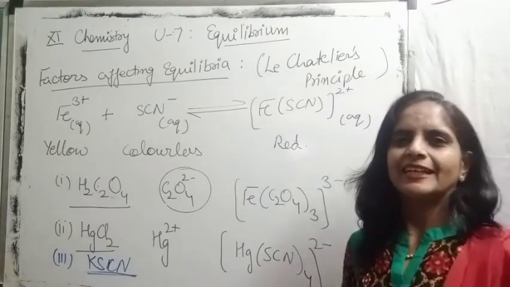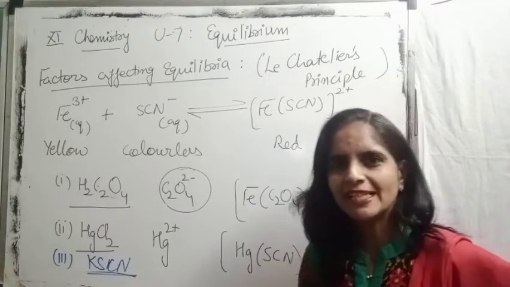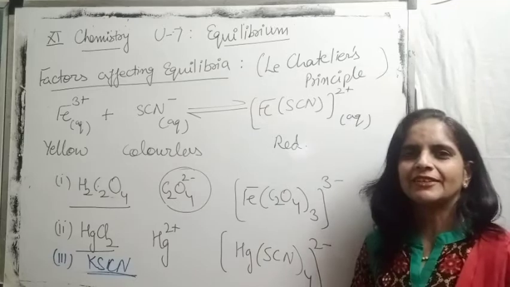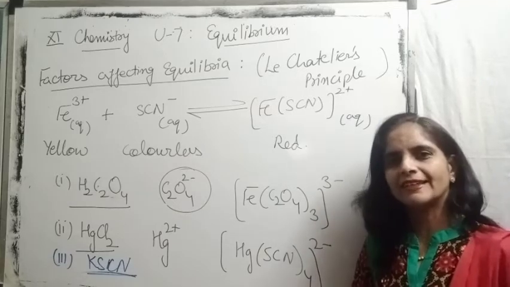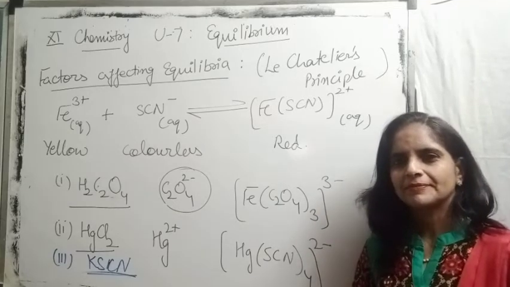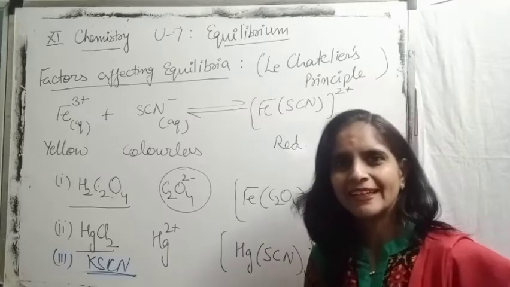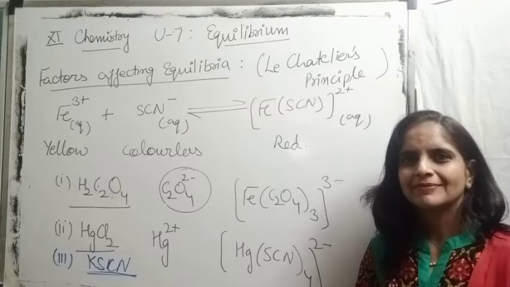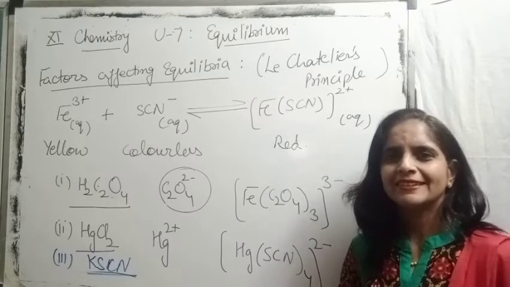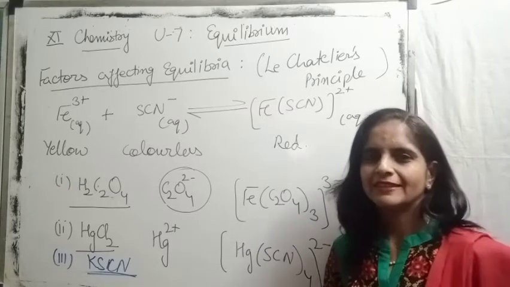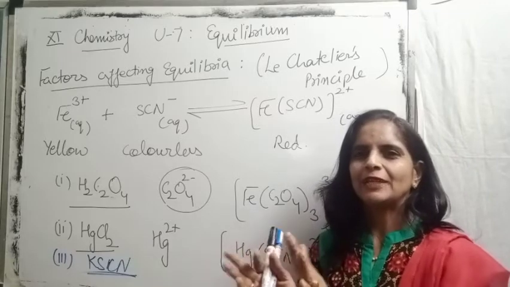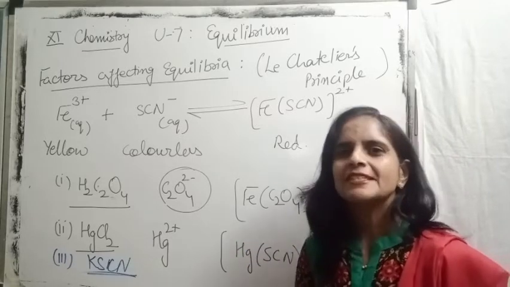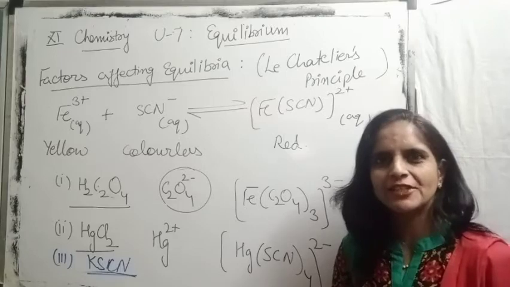Just work out how this equilibrium behaves now. Will the intensity of red color increase or decrease? I think now you don't need any hint from my side. You can easily do it. Yes, I think you have reached your answer, and most probably your answer is right. Just compare your answer with my explanation.